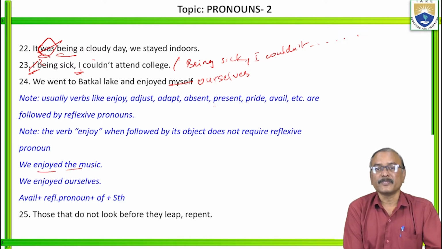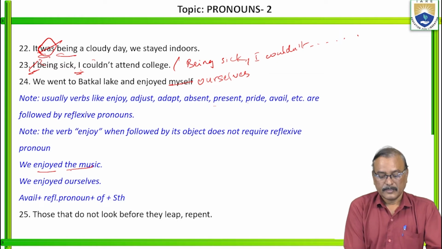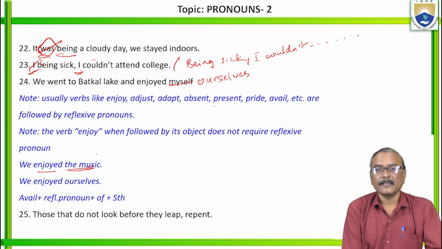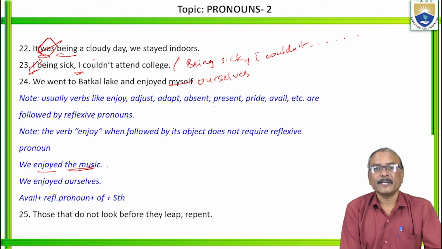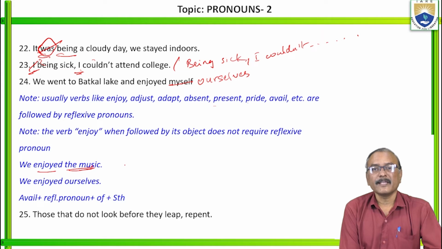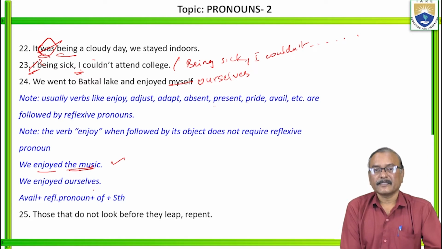For example, we enjoyed here. Enjoyed what? Music. So here the object is already given. So there is no need of ourselves here. We enjoyed the music, ourselves is wrong. We enjoyed what? The music. So this is okay. Next, see the second sentence. We enjoyed what here? The object is not given.